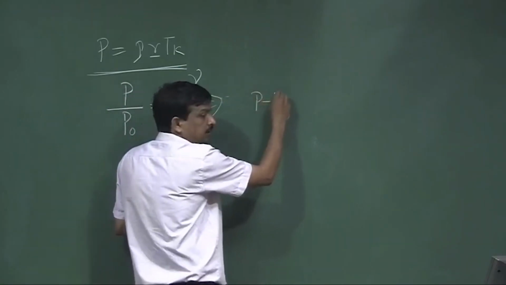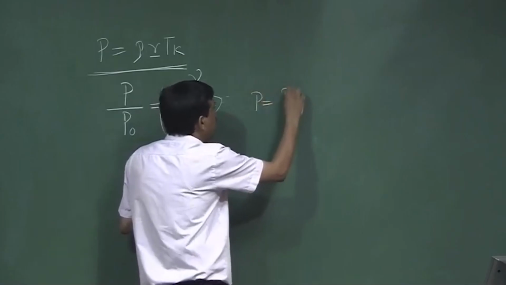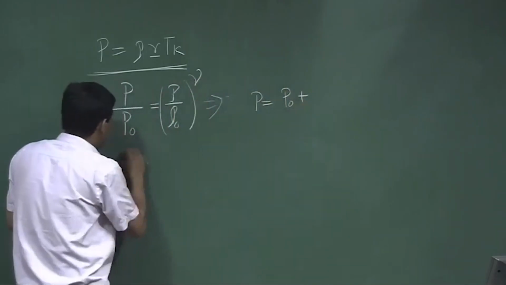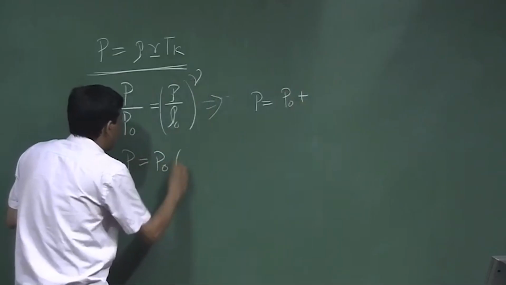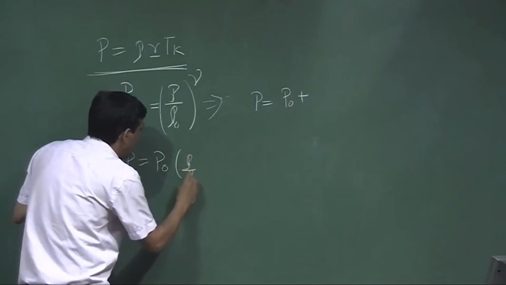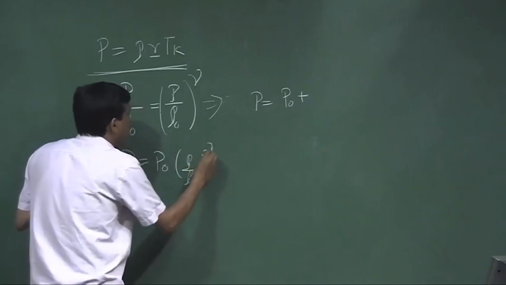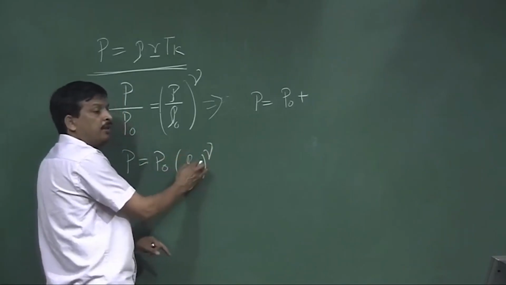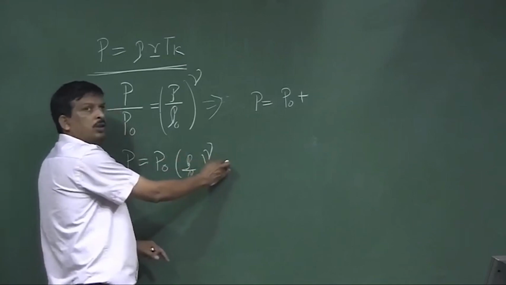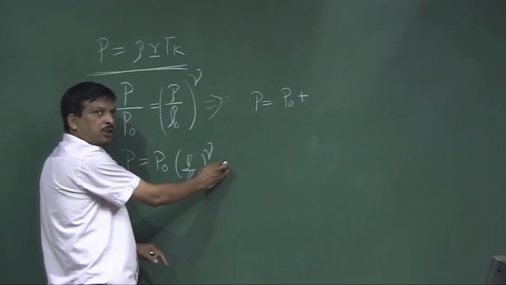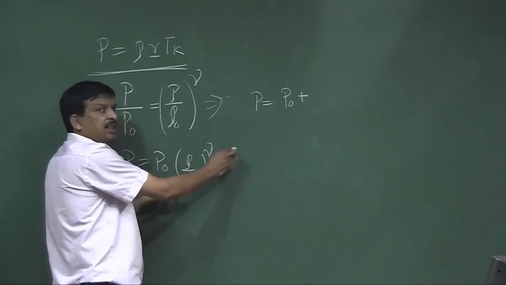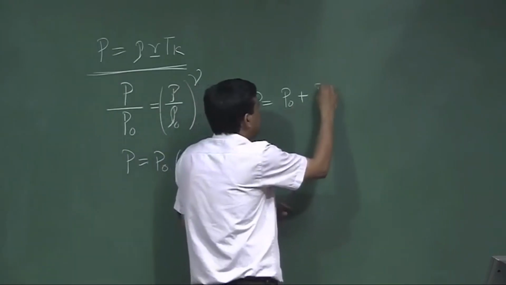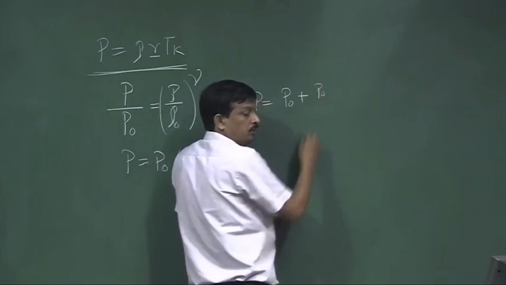P is equal to P 0 into rho by rho 0 to the power gamma. I express this in Taylor series: 1 plus the first order term into the difference of the density, then the second order term will come. So, P 0 plus P 0 into what will come?